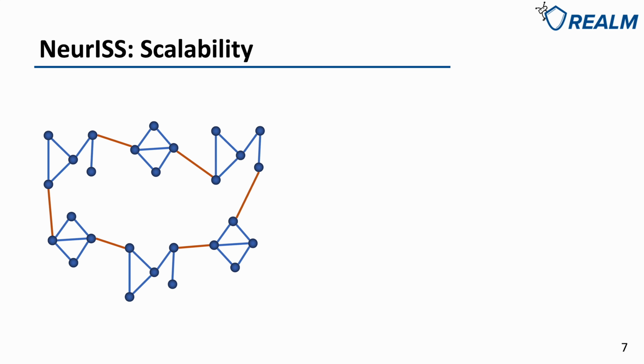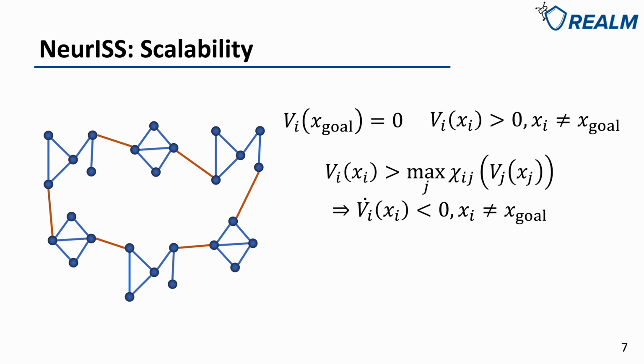To solve these problems, we introduce our approach called neural ISS Lyapunov functions, in short NeurISS, to learn ISS Lyapunov functions with neural networks. First, we introduce some new results based on ISS Lyapunov functions. Let's recall the three conditions of ISS Lyapunov functions. The first two conditions are certainly decentralized, but in the third condition, the maximum is taken over all the subsystems, which makes this condition still depend on the whole system.